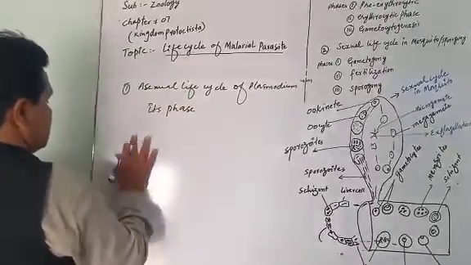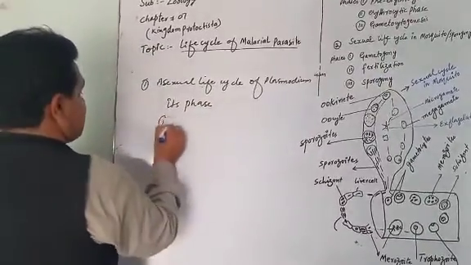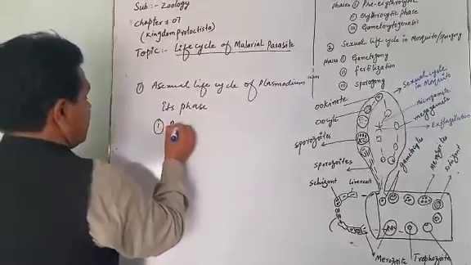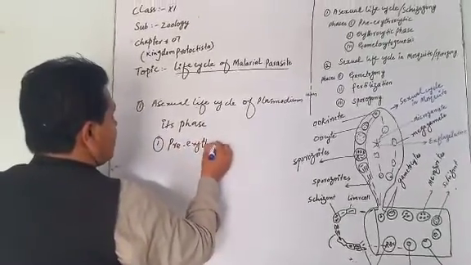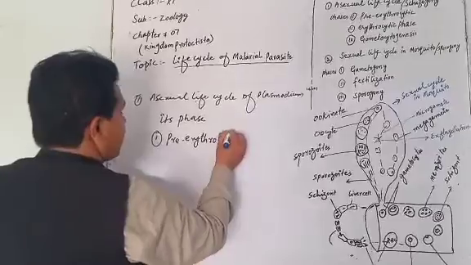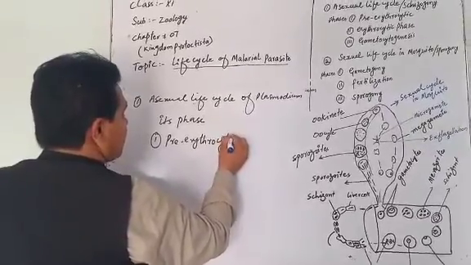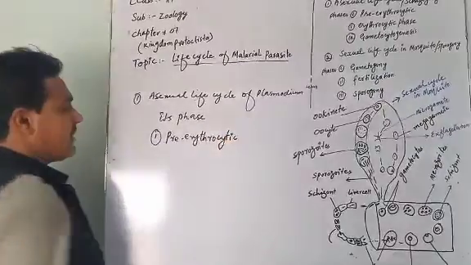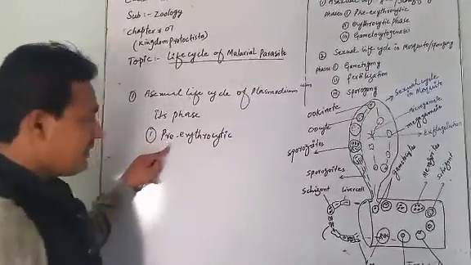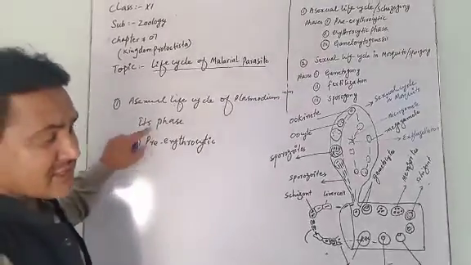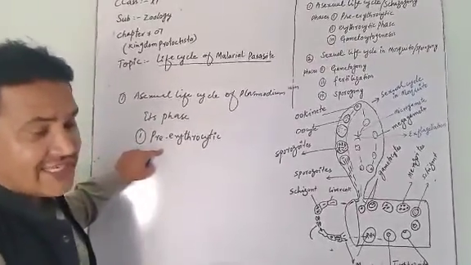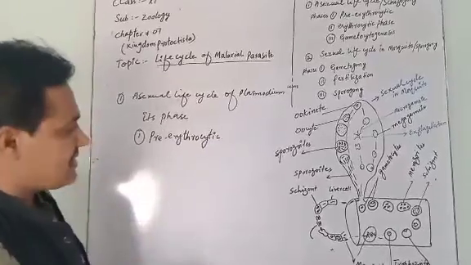First phase is the pre-erythrocytic phase. Now pre means before or first, erythro means red, cyte means cells. It means in this phase, Plasmodium lives in the liver cells.